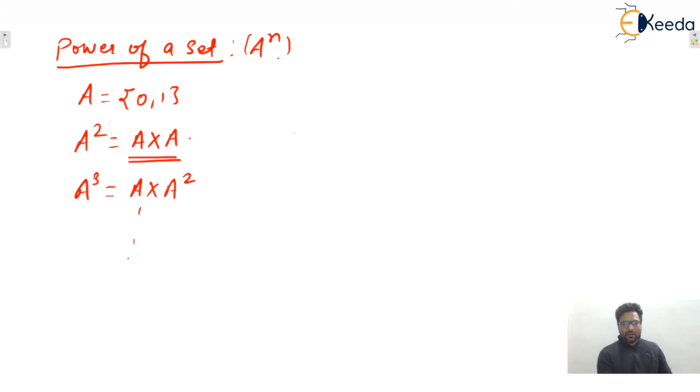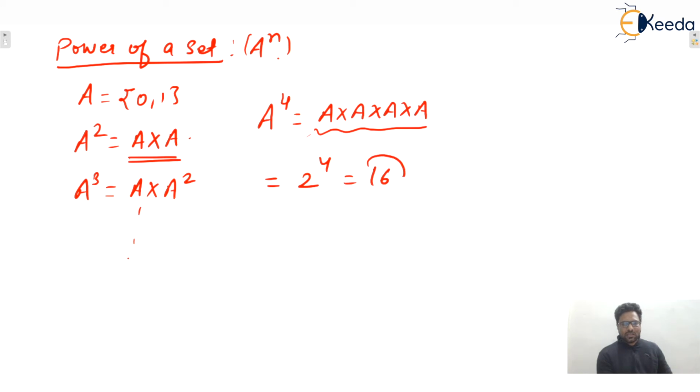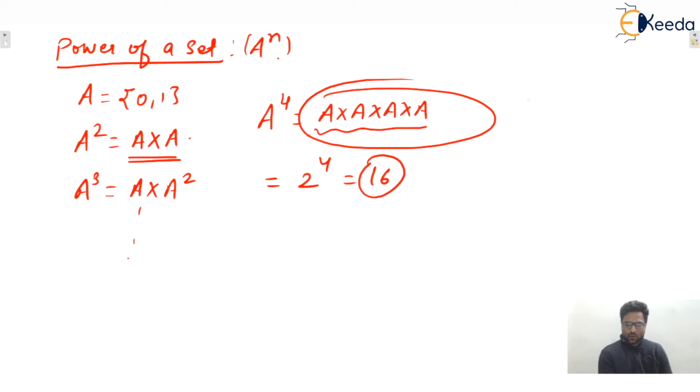Okay, so how many elements will be there in, let's say, A power 4? A power 4 means A cross A cross A cross A. So the number of elements will be 2 raised to power 4. So 16 elements will be there in A cross A cross A cross A. You can check easily. From where did this 2 come? Yes, cardinality of set A is 2. That's why the answer is 2 raised to power 4, isn't it?